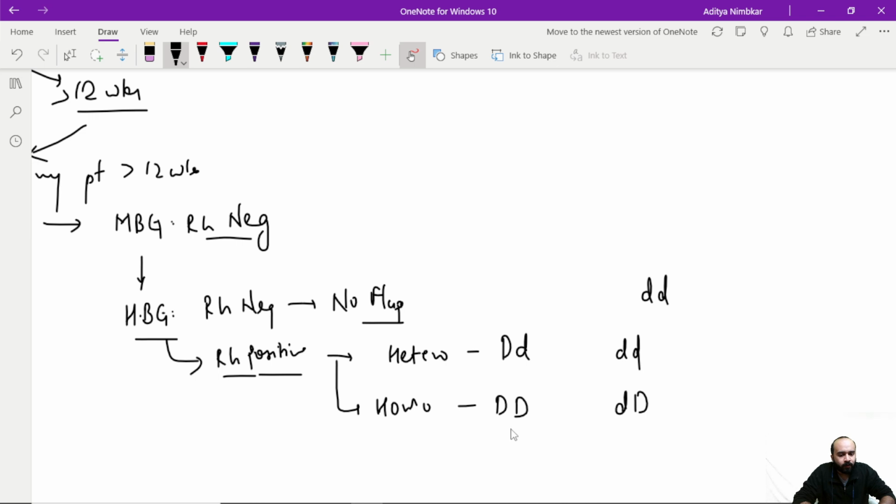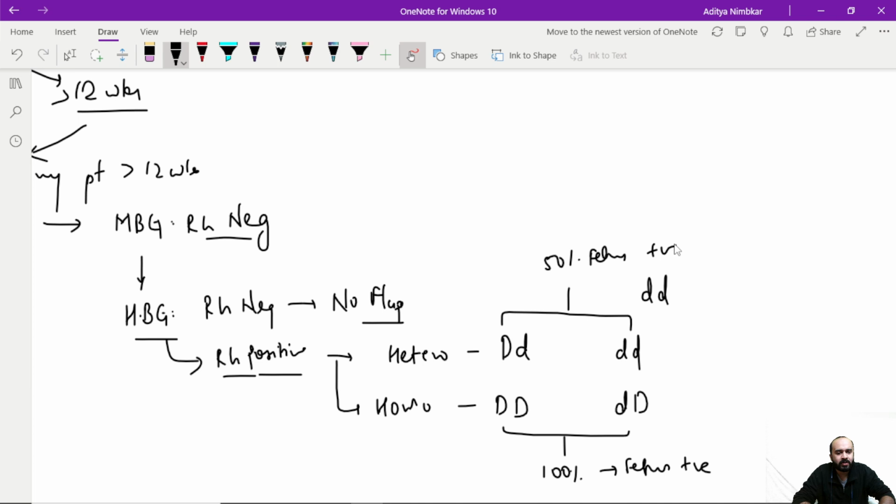So now if the father is homogeneously positive, then there is a 100% chance that the fetus is going to be positive only. Fetus will be positive. Whereas if it is heterogeneous, then there is only a 50% chance that the fetus will be Rh positive. This is only a theoretical aspect.